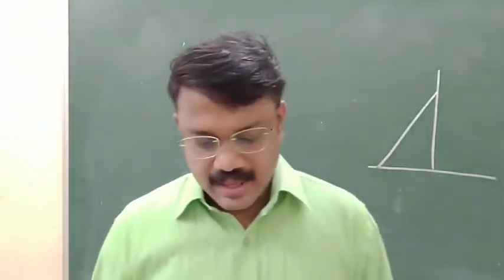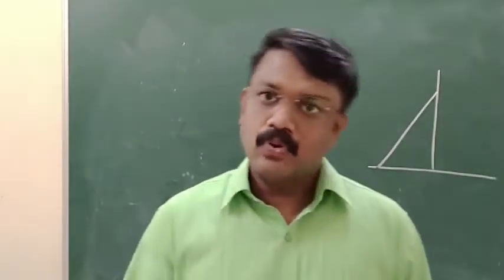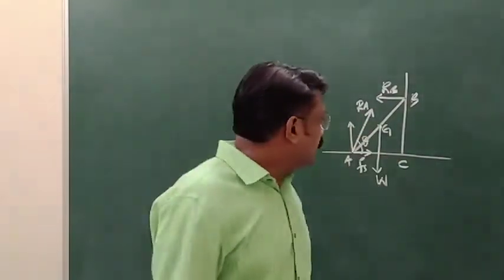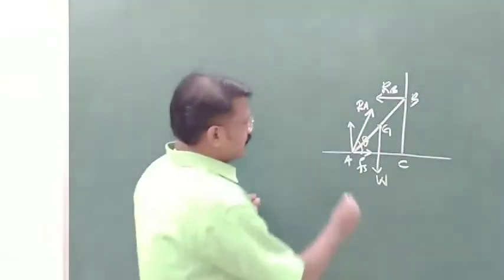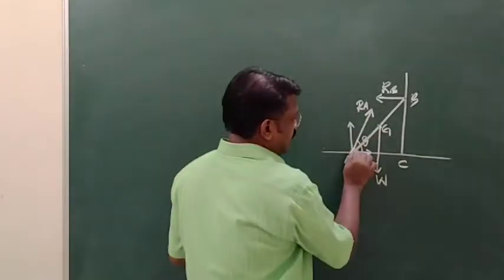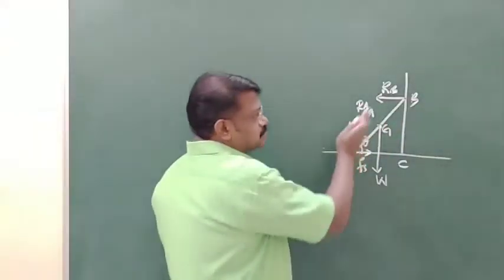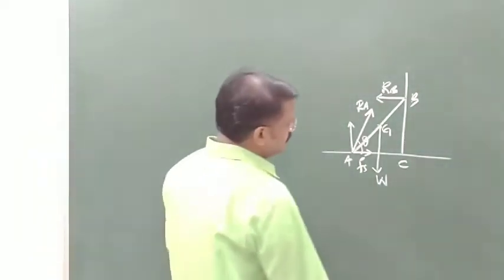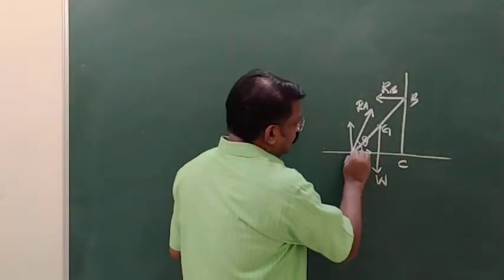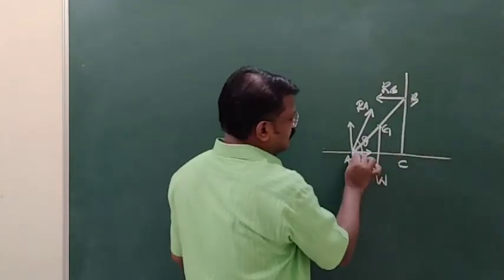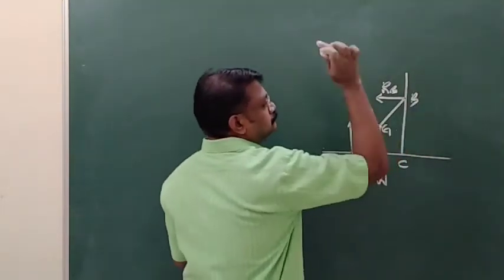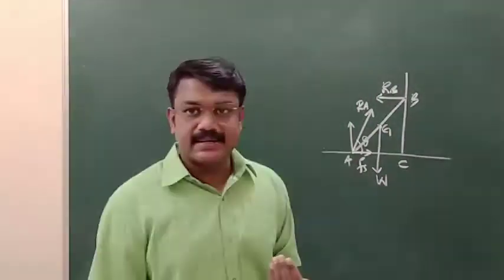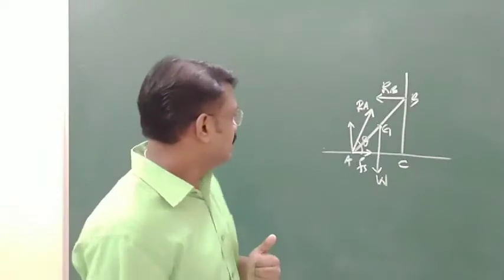So we are starting with the leaning ladder problem, or simply the ladder problems. Here, AB is a ladder placed slanting on the wall. At points A and B, which are in touch with the floor and the wall respectively, it gets reaction forces.